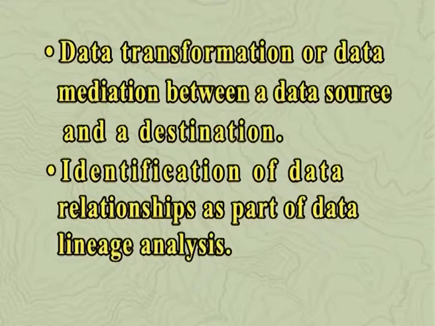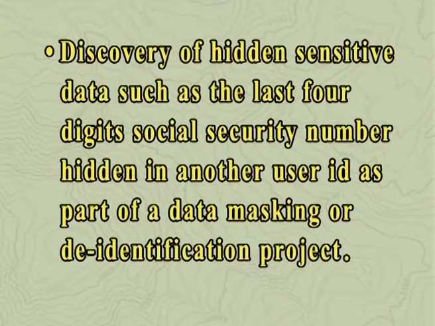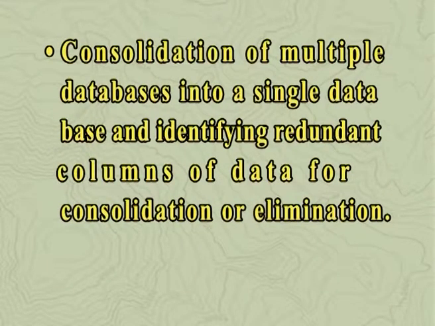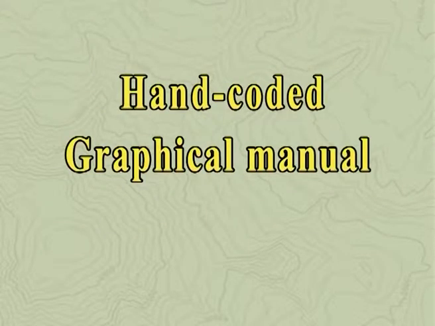Data mapping is used as a first step for a wide variety of data integration tasks, including data transformation or data mediation between a data source and a destination, identification of data relationships as part of data lineage analysis, discovery of hidden sensitive data, such as the last 4 digits of a social security number hidden in another user ID, as part of a data masking or de-identification project, consolidation of multiple databases into a single database, and identifying redundant columns of data for consolidation or elimination.